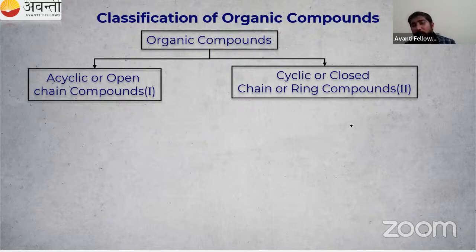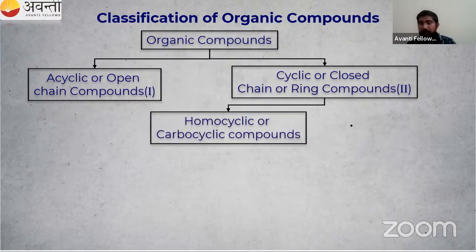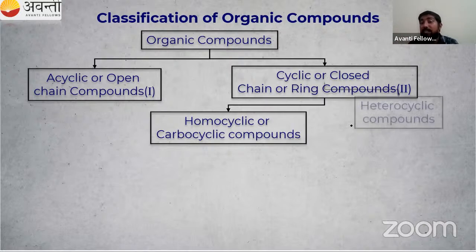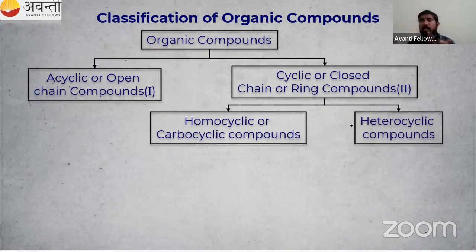Open chain we already know, so no need to study it in detail. We will study the closed chain or ring compounds in detail. This closed chain is again classified into two: homocyclic and, obviously, heterocyclic compounds.